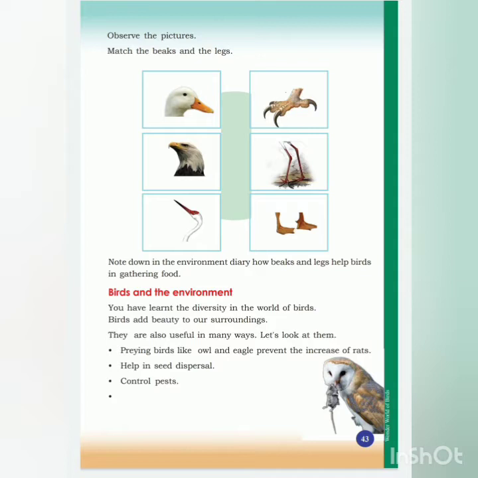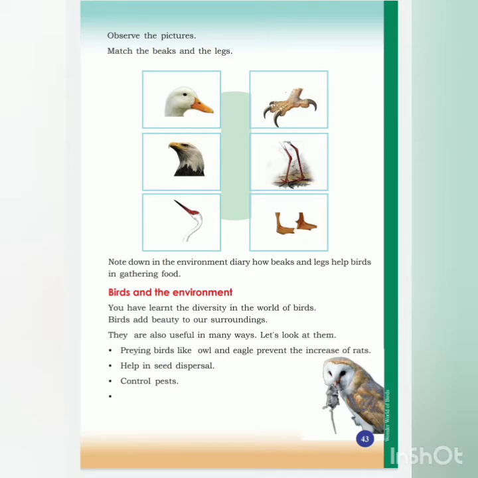Apart from this beauty, birds are also useful to the surroundings in different ways. Now we will check in what ways birds are useful for our surroundings. Some points are already given in the textbook, and we have to add a few more. The first point is that preying birds like owl and eagle prevent the increase of rats. Prey means some animals kill other animals and use them as food. They are known as prey.